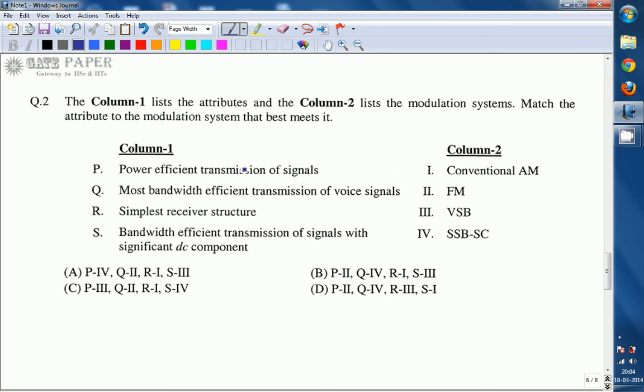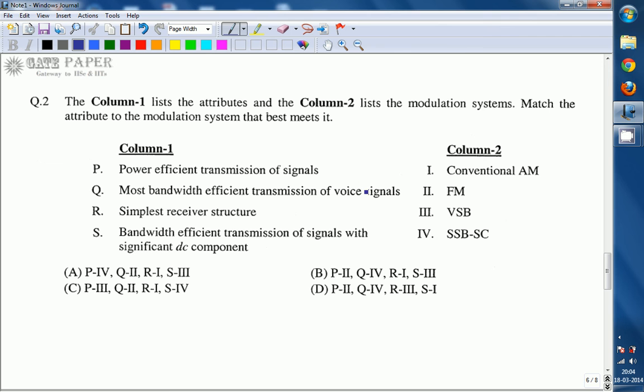But in frequency modulation, there is no change in the power after modulation. So the same power is required for the carrier before and after modulation for FM only. That's why, among the given modulations, power efficient transmission of signals is done by FM. That's why P is matched with 2.